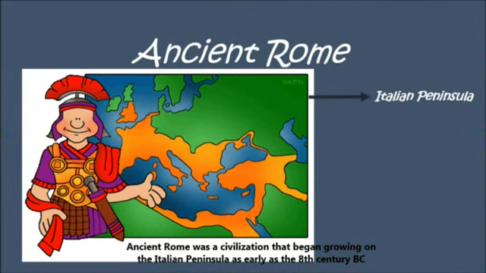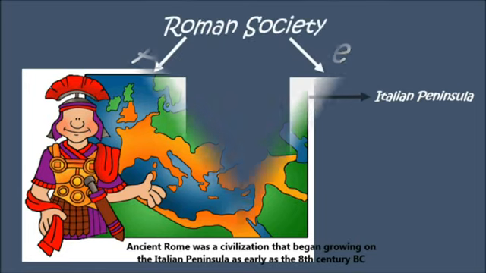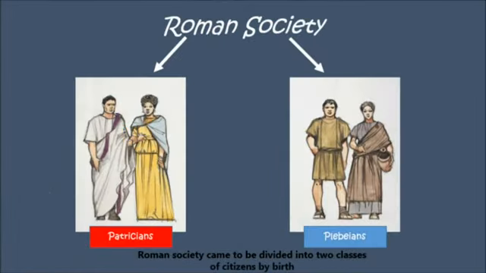Ancient Rome was a civilization that began growing on the Italian peninsula as early as the 8th century before Christ. Roman society came to be divided into two classes of citizens by birth.